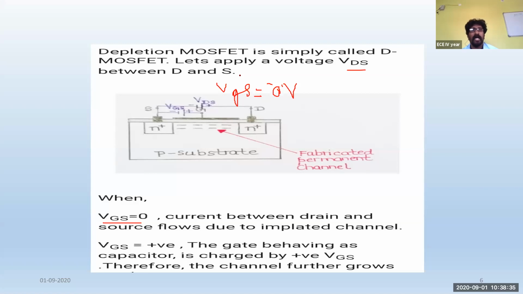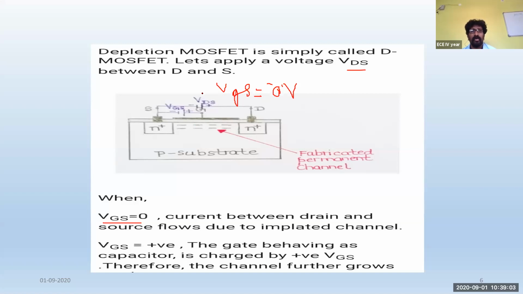The same thing happens here in the depletion mode transistor. Since that transistor has a permanent, fabricated channel, continuous charge carriers will be moving, and this will even affect the construction of the device. It can even cause the device to malfunction. So our main aim now is to stop this conduction. Let us see how to stop it.